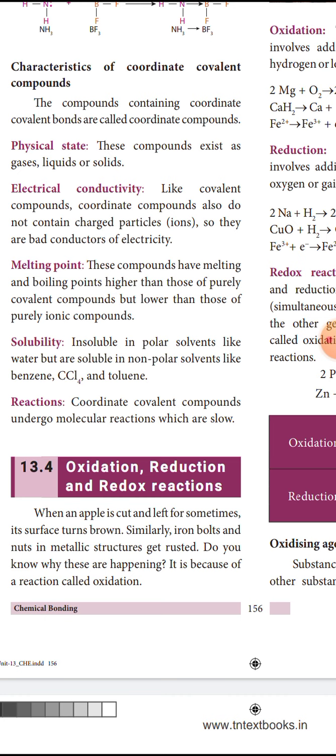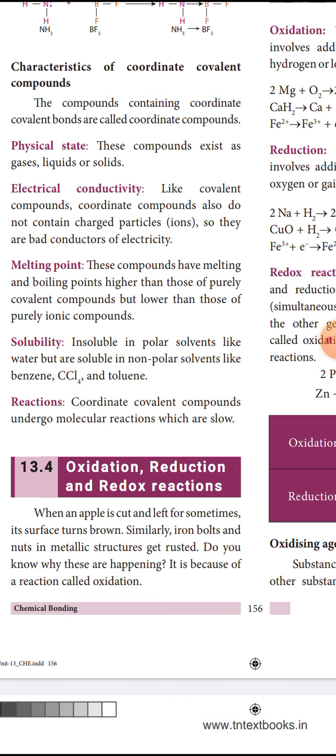Like that, in all combustion reactions, substances burn to form one or more oxides. We can take the example: if we burn magnesium, it burns brightly and forms magnesium oxide. Here oxygen is added to magnesium. So this type of reaction is called an oxidation reaction.